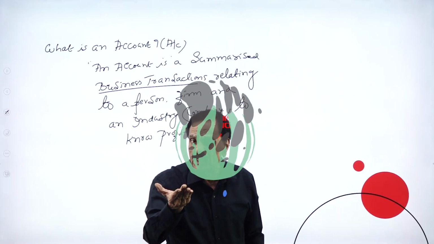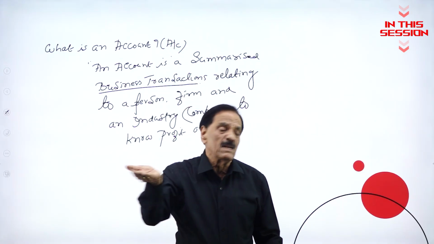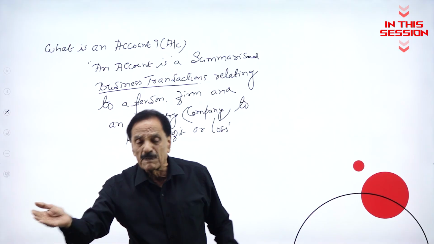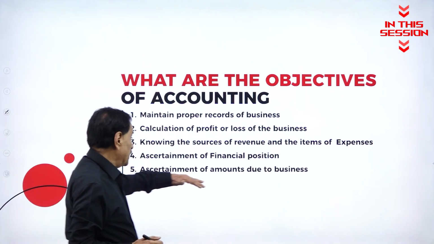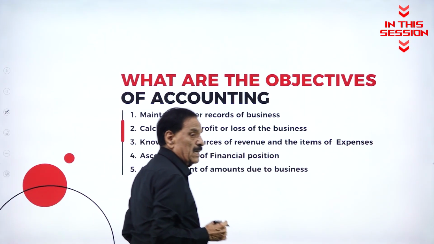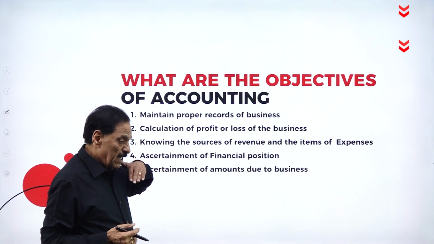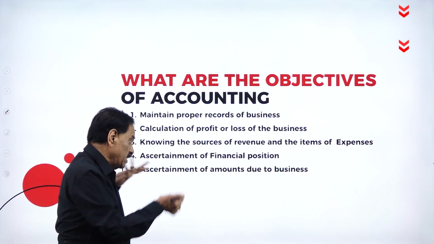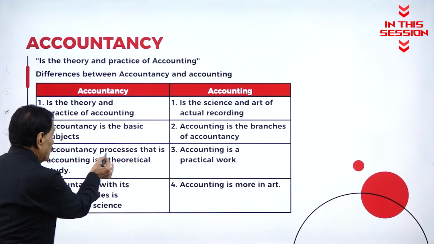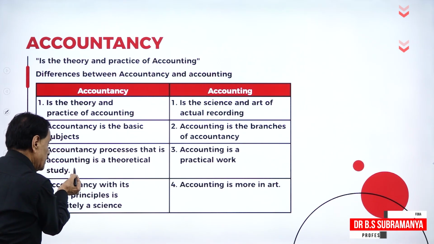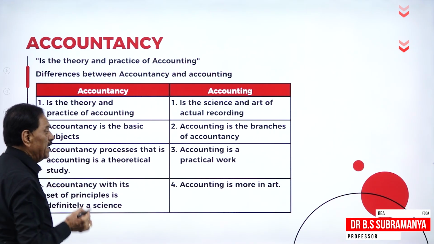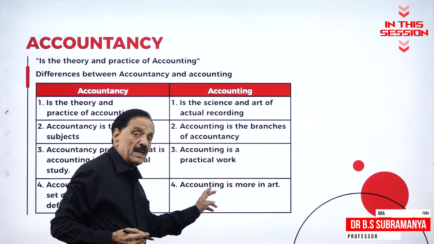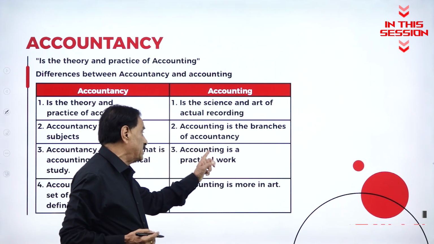What is transaction? Transfer of property from one person to another person is a transaction. Ascertainment of amount due to business. Amount due to business means how much amount is receivable to business. Accountancy process, that is, accounting is a theoretical study. Accounting is a practical work. It's a theoretical way, it's a practical work.